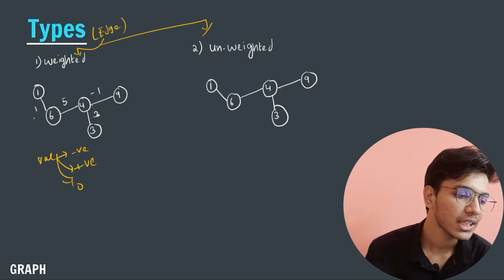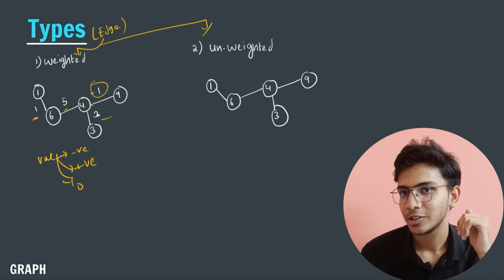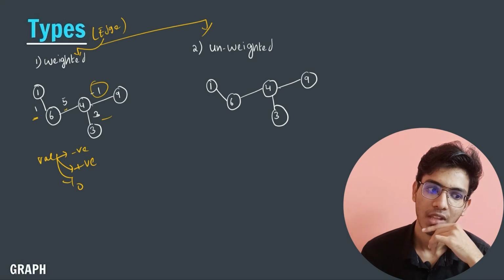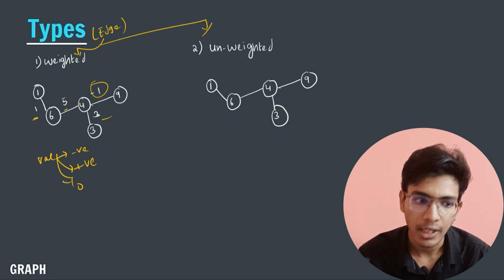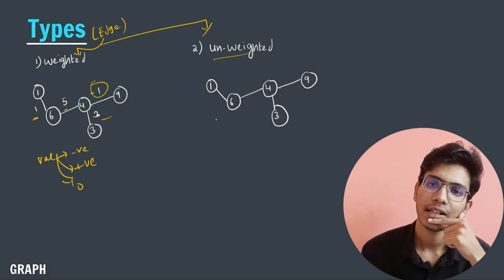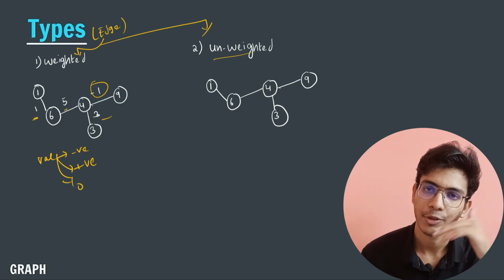Here you can see that I am having a positive value, a negative value, a positive value. So this is the type number 1 in terms of weight. I will have a weighted graph, or I will have an unweighted graph. In an unweighted graph, there is no value associated with the edge.